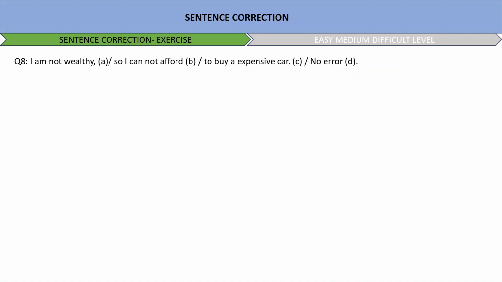Next, I am not wealthy, so I cannot afford to buy a expensive car. It will be an expensive car. An expensive car. Next.